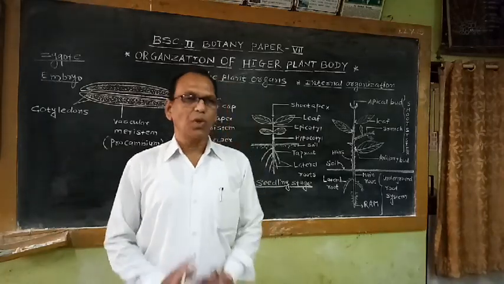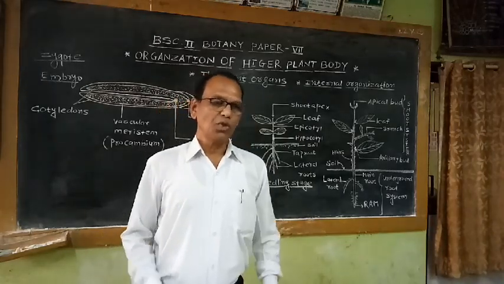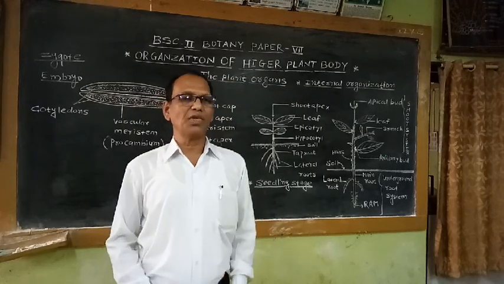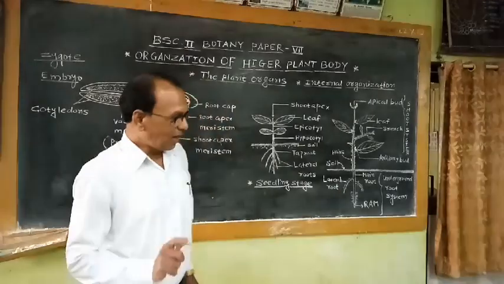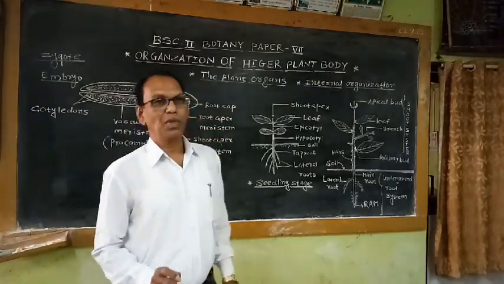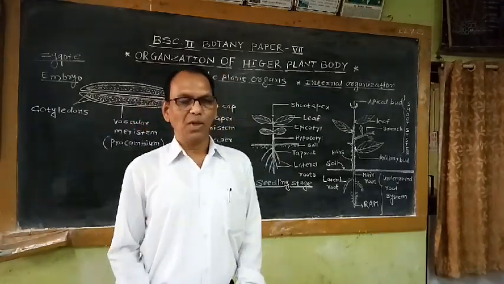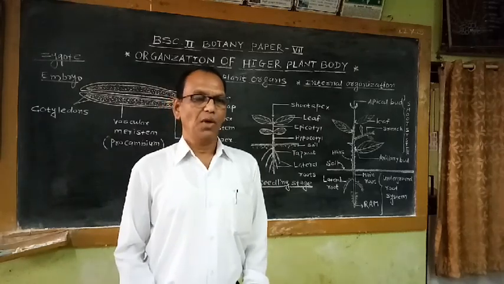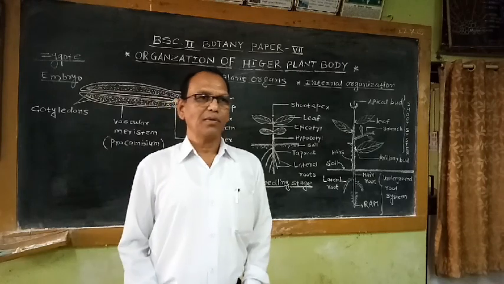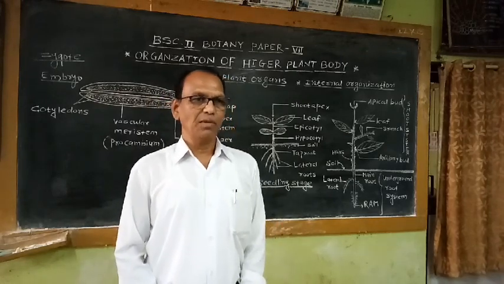So during the process of seed germination, the first part emerging from the seed is known as the radicle. This radicle is the first part of the germinating seed, and it is responsible for the development of the further root system, while another part is also emerging from the seed.